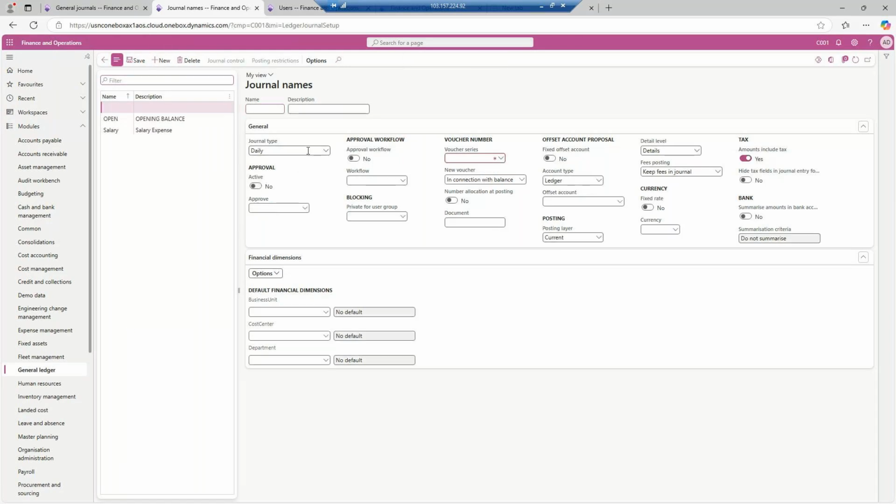Type will be similar because I am going to utilize it in the general ledger module. For the general ledger module, majorly the journal type will be daily only. Okay, so cash entry, I will put it as cash entry. So this is the cash entry, active. Approvers, I will take as it is. In the next section I will come to this workflow also. But be with me if you are not getting what we are actually doing, just a minute and you will be able to understand it, because these are a few key problems which you have to solve for your client as well.